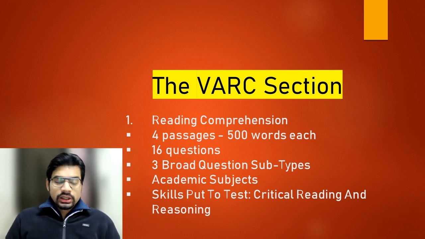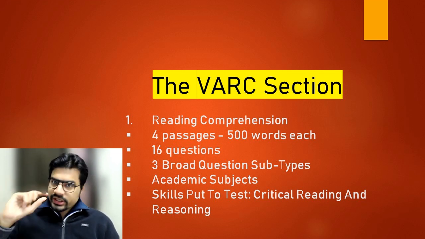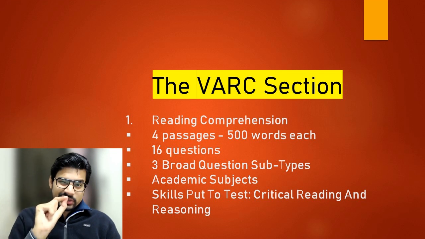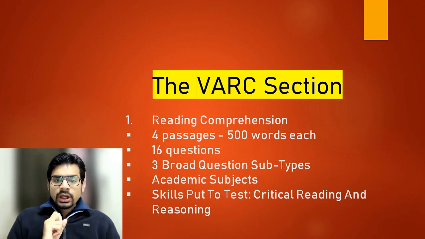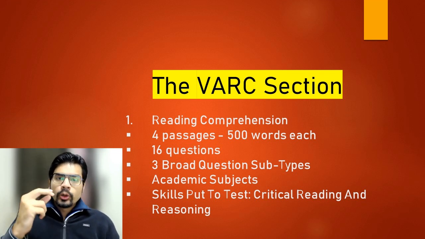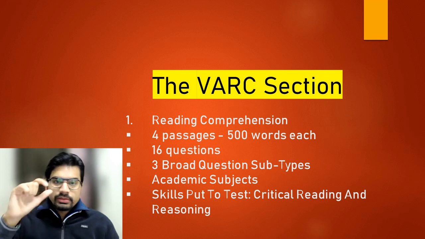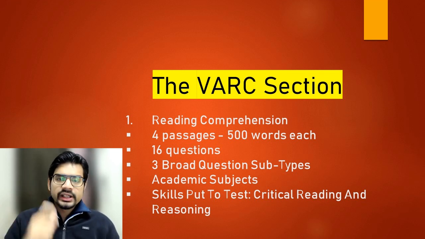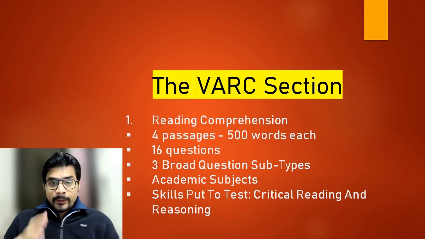It might at first glance appear that two answer choices are similar, but there is a difference, maybe a subtle difference between the two, a nuance that separates these two answer choices. So the questions demand an ability to discriminate between two similar sounding ideas. That is what this RC section is all about.